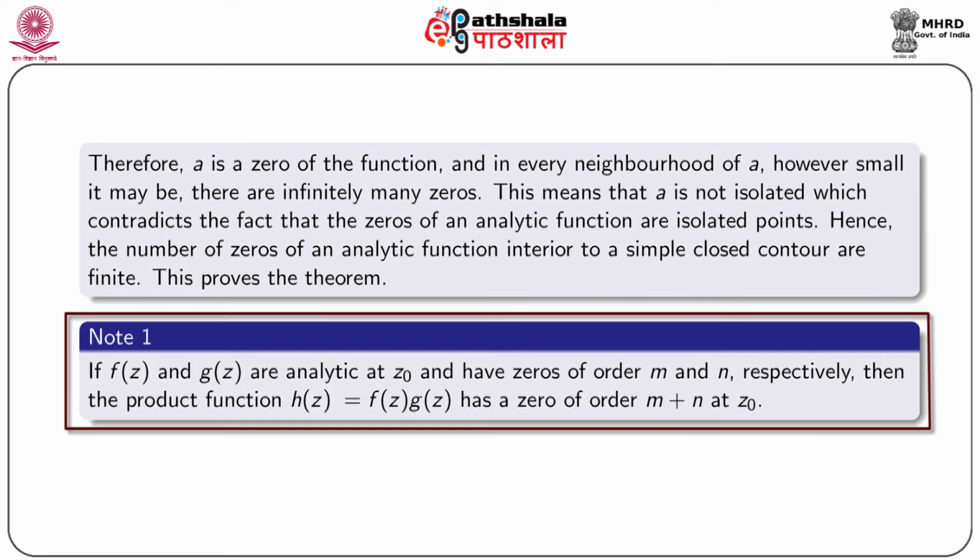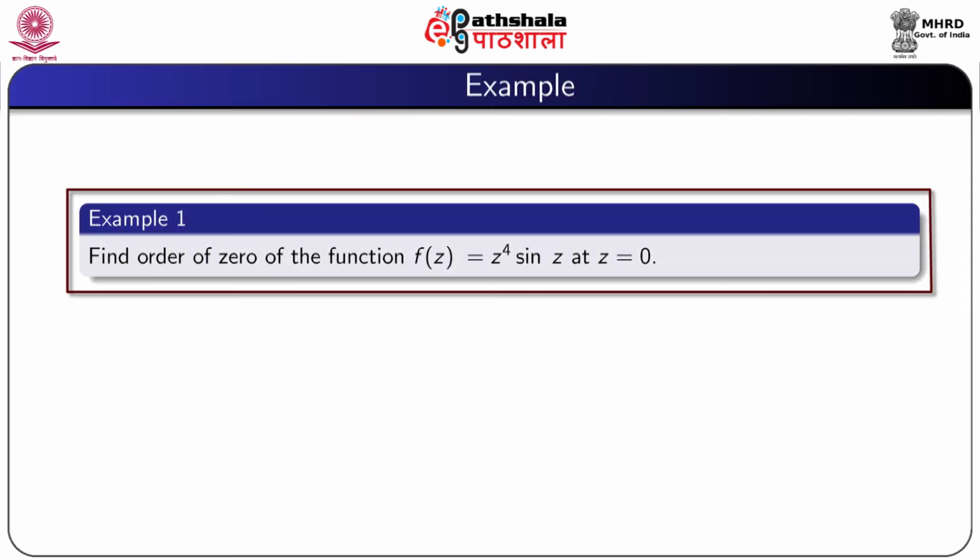Note, if f(z) and g(z) are analytic at z0 and have zeros of order m and n respectively, then the product function h(z) = f(z)g(z) has a zero of order m + n at z0. Now, we consider an example.